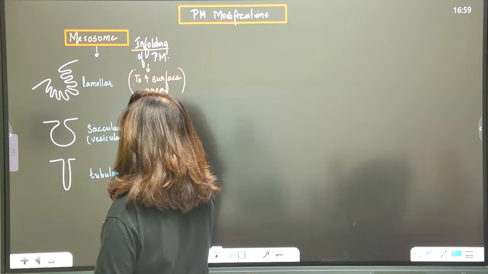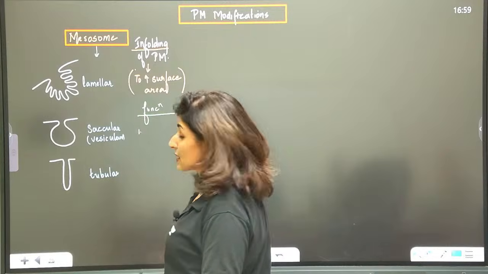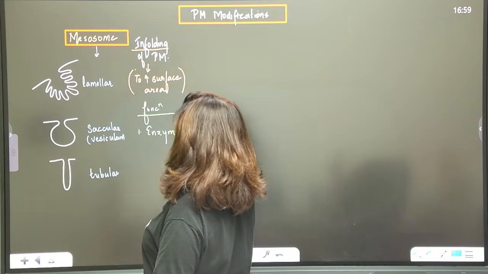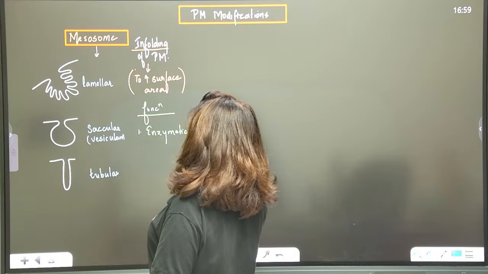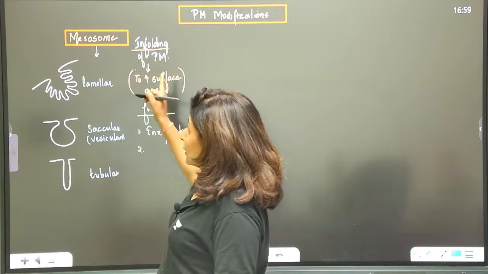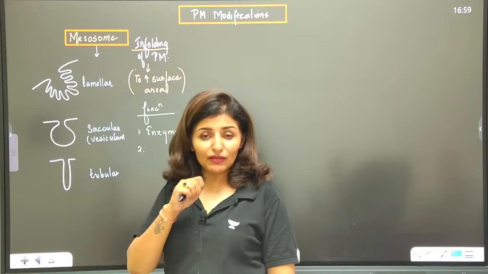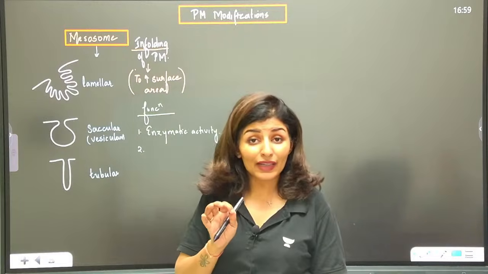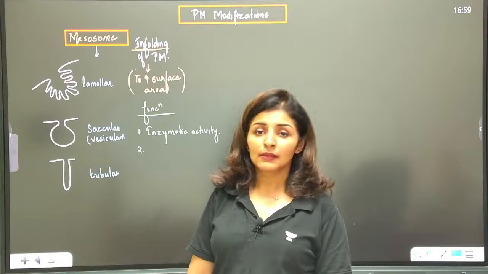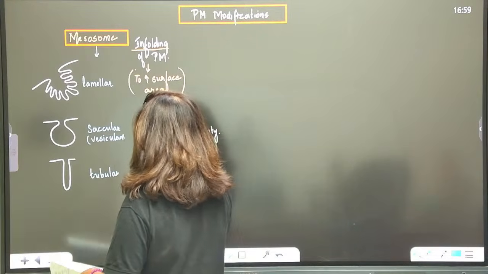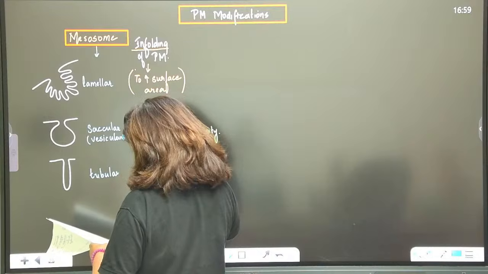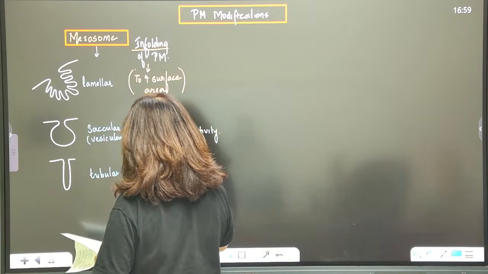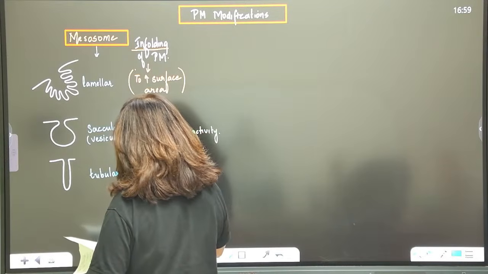Function number one: because it is increasing the surface area, there is enzymatic activity occurring here. Point number two: because of the infoldings increasing the surface area and helping in enzymatic activity, it acts like the mitochondria of bacteria. So it helps in respiration and energy production. Clear to all? Then the third function is secretion. Also, it will help in cell wall formation.